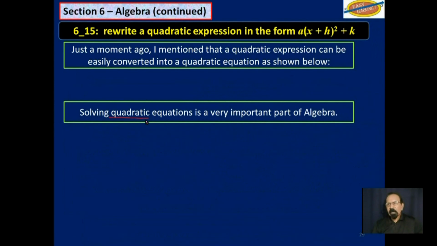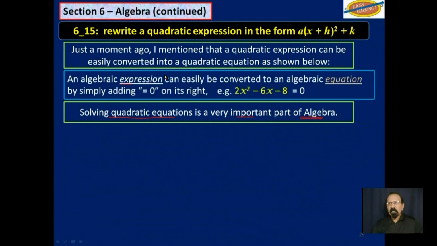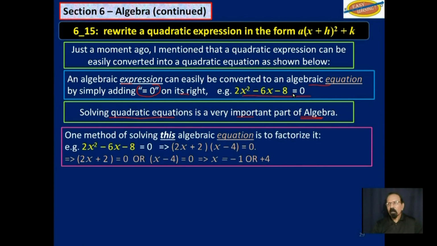Solving quadratic equations is a very important part of algebra. Very important. An algebraic expression can easily be converted into an algebraic equation by simply adding equals 0 on its right, as I said in the previous slide. So we get that. One method of solving that equation we see up there is to factorize it, and we get the solution as being -1 or +4. That's one method.